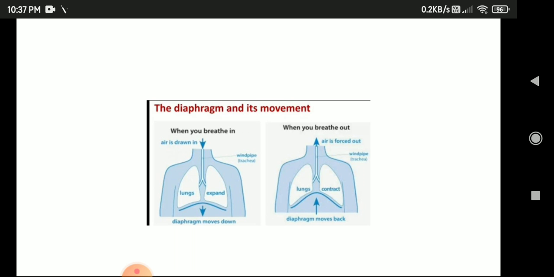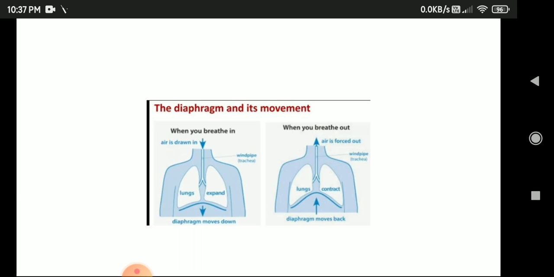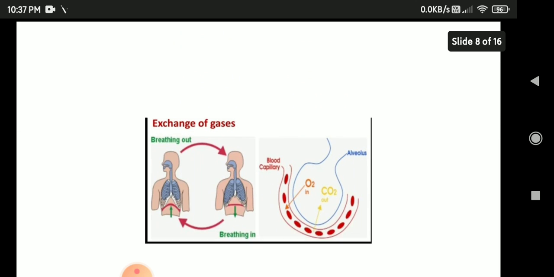When the diaphragm moves downward, can you all see? Moves downward. Here it moves downward. We breathe in and the incoming air fills the alveoli in the lungs. When the diaphragm moves upward, in the second picture it is going upward, here downward, the air in the lungs is pushed out. Okay students, now exchange of gases.